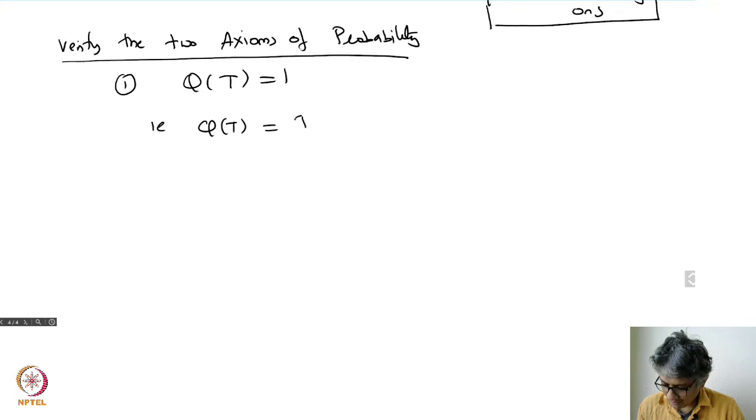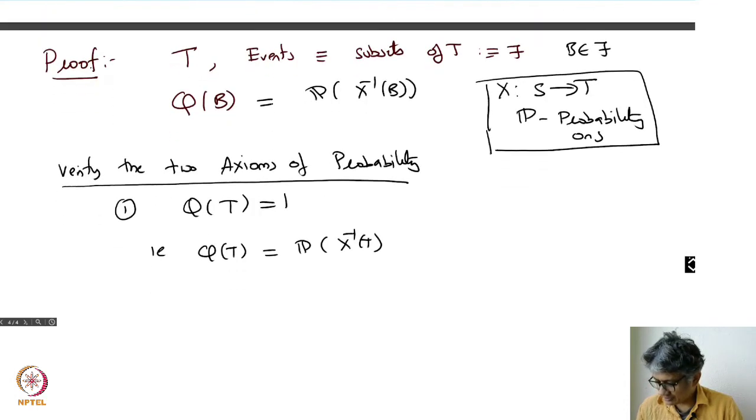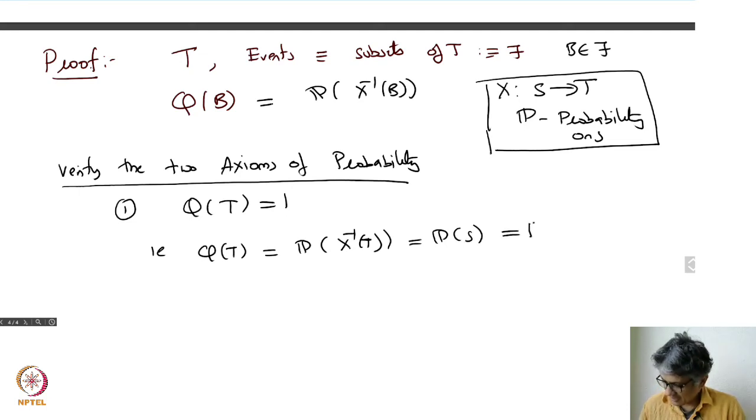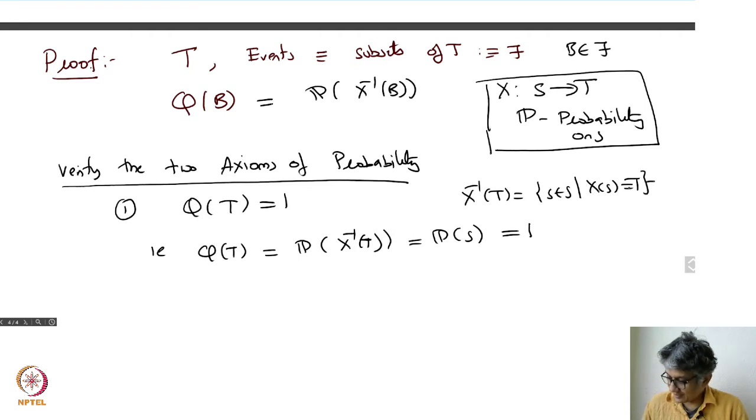Q of T is the probability of X inverse of T. But X is a function from S to T, so everybody in S has to fall in T. So that's the same as the probability of S, and that's equal to 1. Because X inverse of T is the set of all s in S such that X of s is in T. But X is a function from S to T, so this has to be equal to S. Right?